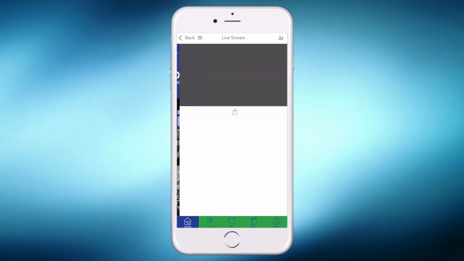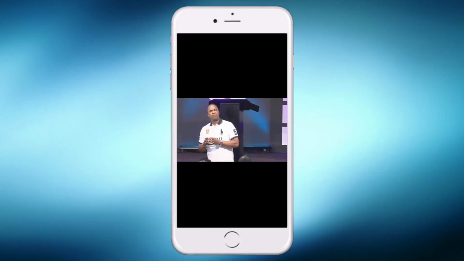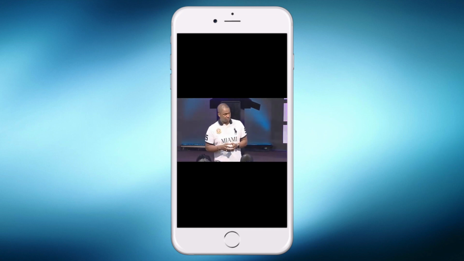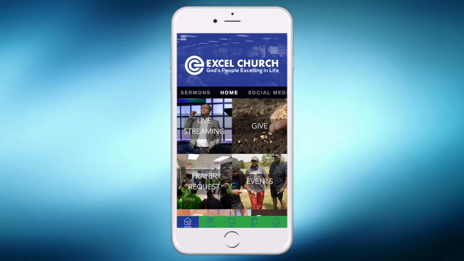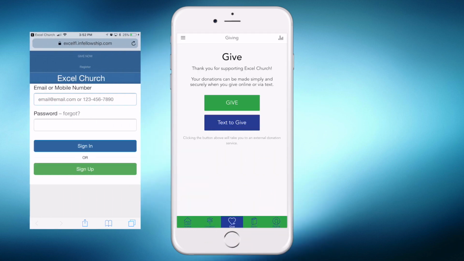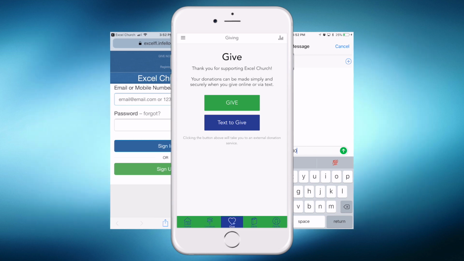Or live stream our church services on Wednesdays at 7 p.m. or Sundays at 10 a.m. Giving is made easy with the app. By simply tapping Give, you can give online or via text to give.